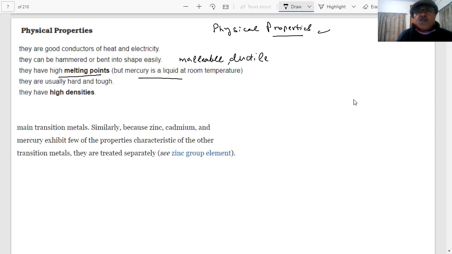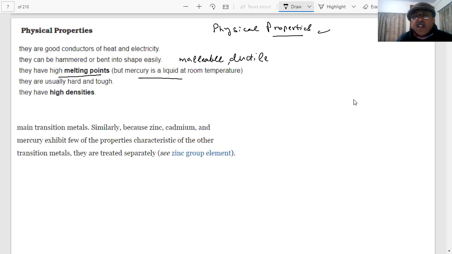Now the point to be known, students, is what makes them good conductors of heat and electricity. Being a good conductor is very much dependent on the presence of electrons. You have metal ions and free electrons, and these free electrons can move, they are mobile, so they can conduct heat faster and also conduct electricity.